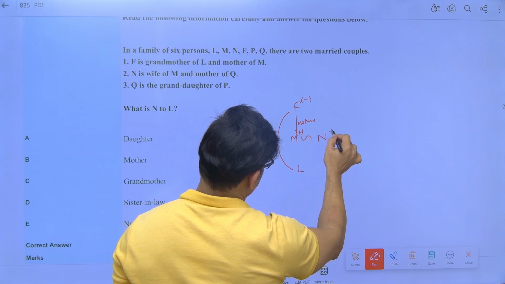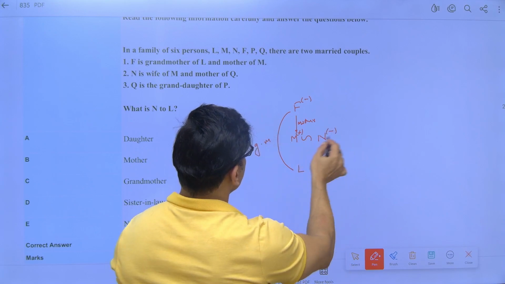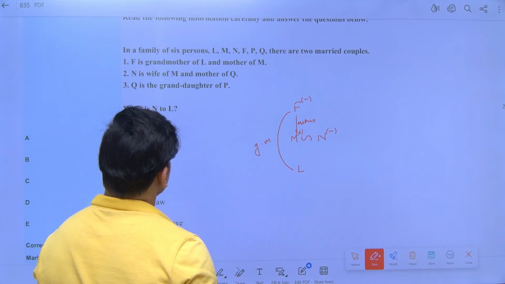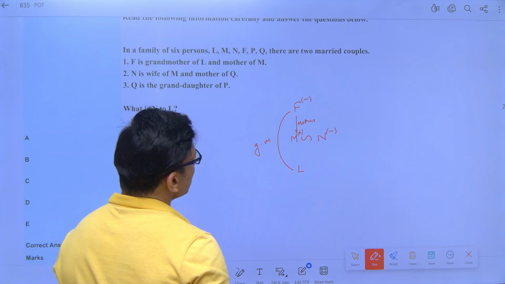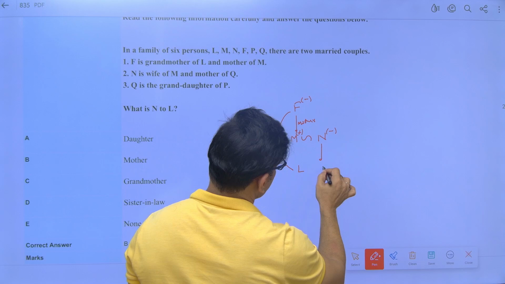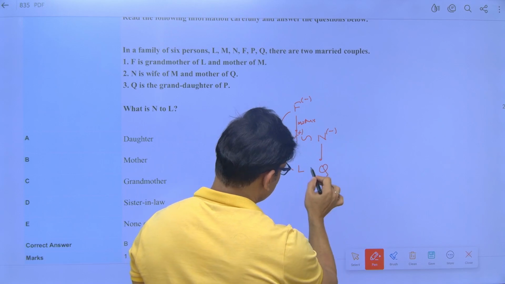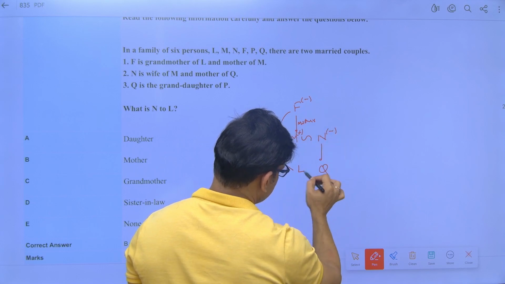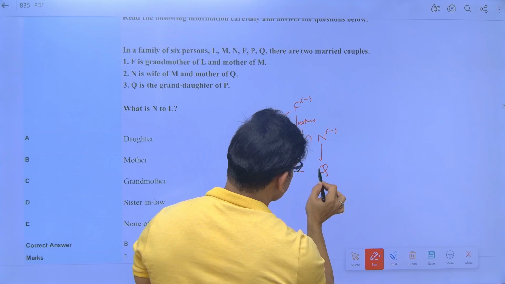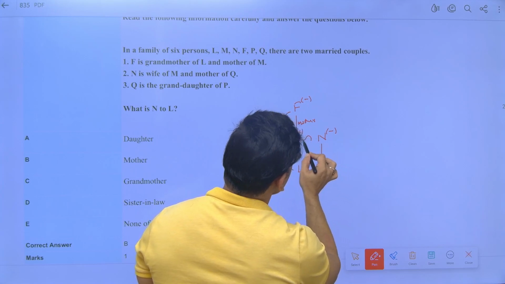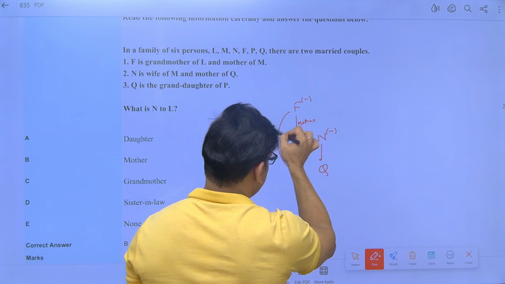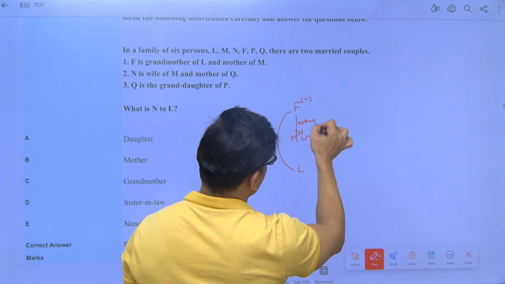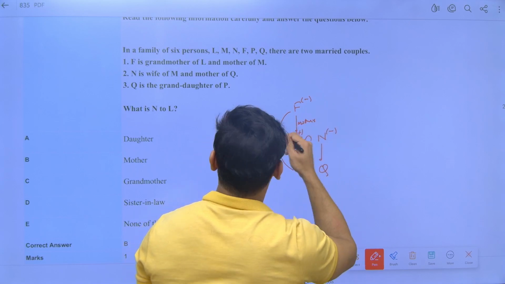It has not yet come to India that female marries female or male marries male, so for now we have to go along like this, that M is male and N is the wife of M. And N is the mother of Q. That means, now see, she must be married to someone, this and this, this and this. There is a probability that, because these two are married, L can be the grandchild of someone who is already married, but not possible because these two are married. So this has to be married.